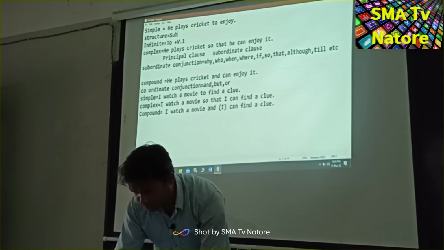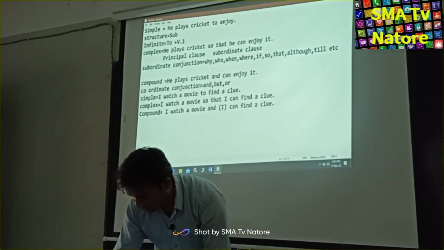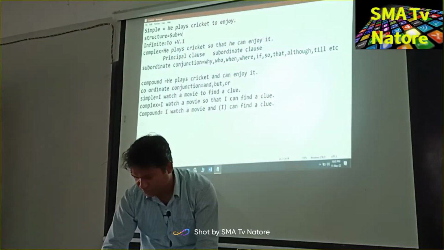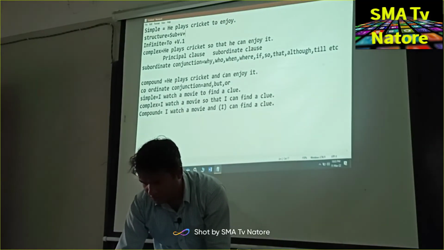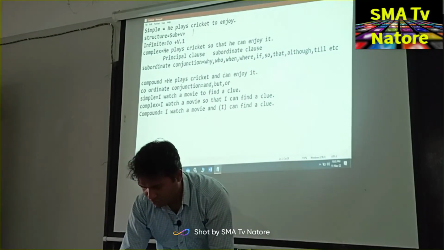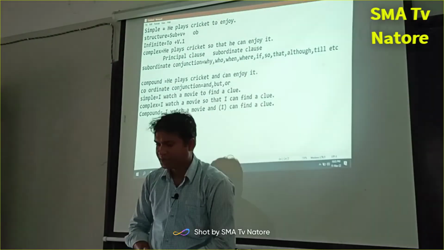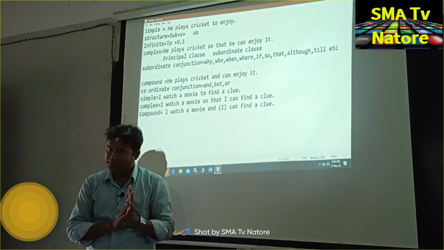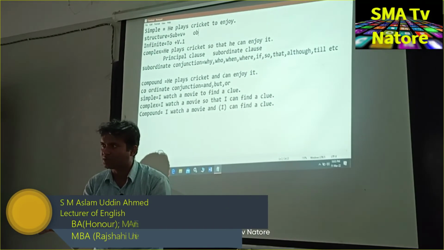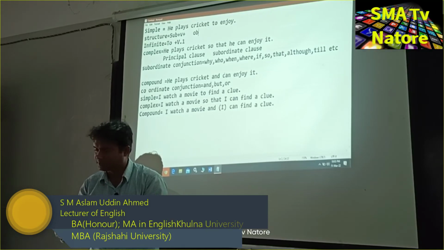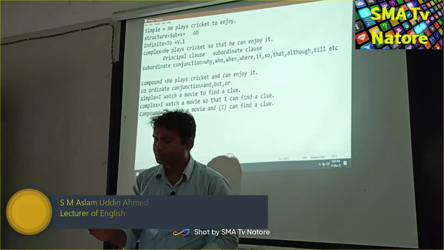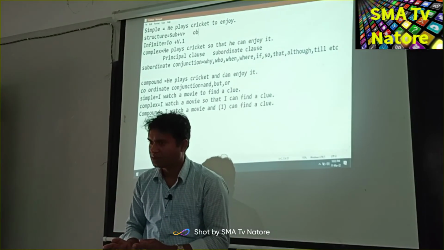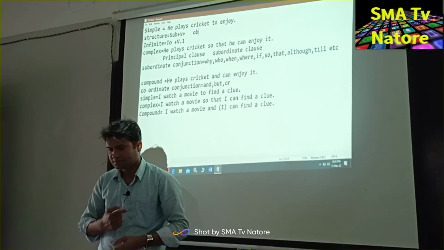Next one is verb. Next one is object. Okay. If the verb is a transitive verb, there is an object. If there is an intransitive verb, we can write down the preposition or adverb or prepositional phrase. And the last one is that to enjoy. This is the extra. Clear? Have you written? Take the picture.